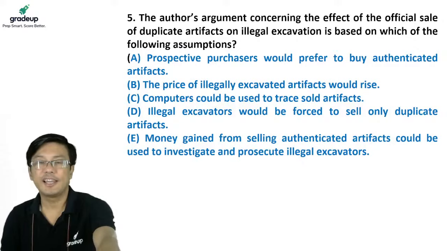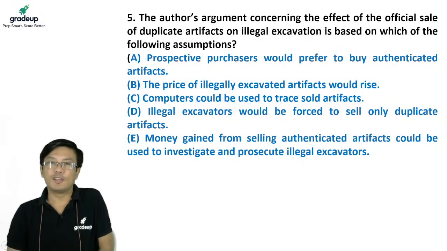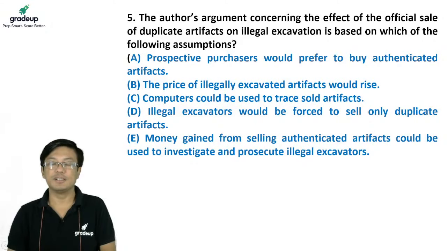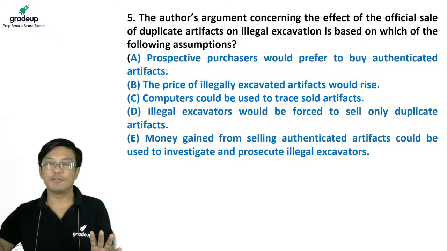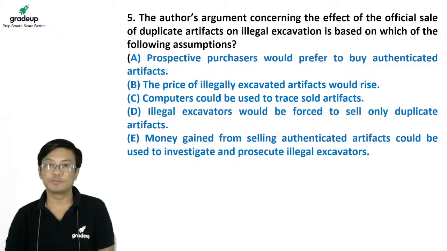If you understand the core of the argument, you will understand very easily. The author's argument concerning the effect of the official sale of duplicate artifacts on illegal excavation is based on which of the following assumptions? So, सेल करोगे तो illegal excavation खत्म हो जाएगा. कैसे खत्म होगा? So that's what is being asked.